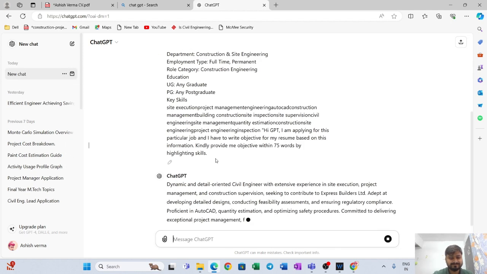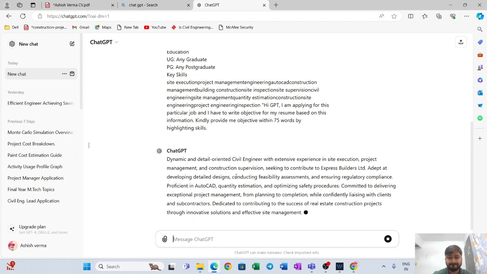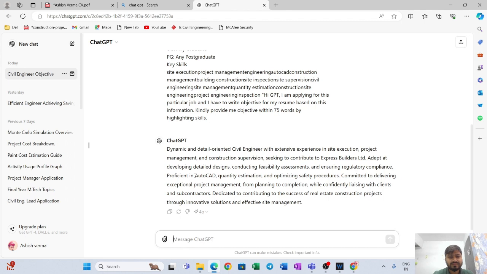See, boom. Dynamic and detail oriented civil engineer with extensive experience in site execution, project management, and construction supervision, seeking to contribute to Express Builders Ltd, adept at developing detailed design, conducting feasibility assessment, and ensuring regulatory compliance, proficient in AutoCAD, quality estimation, and optimizing safety procedures, committed to deliver exceptional project management from planning to completion while confidently liaising with client and subcontractor, dedicated to contributing to success of real estate construction projects through innovations and solutions and effective site management.